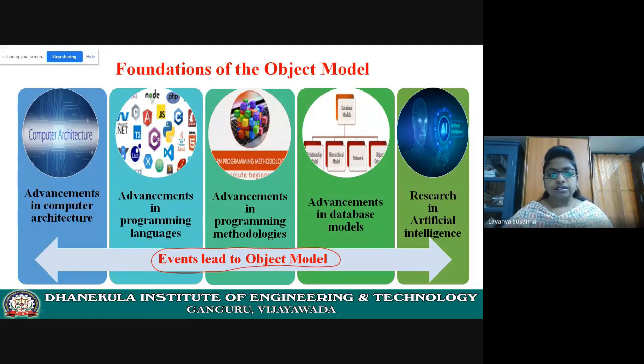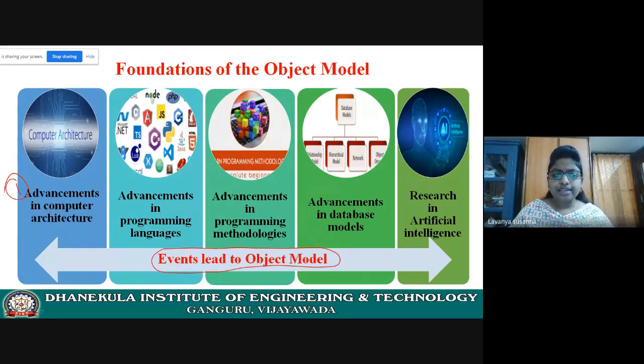Now, let us see the events that led to the object-oriented model. First event. Listen carefully, I will explain slowly. First one is advancements in computer architecture.